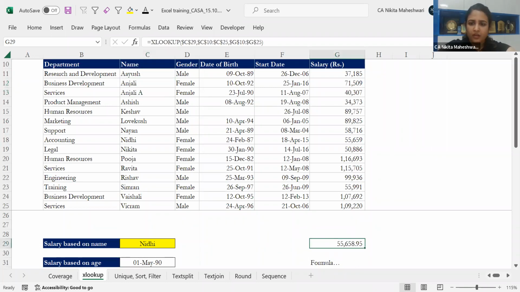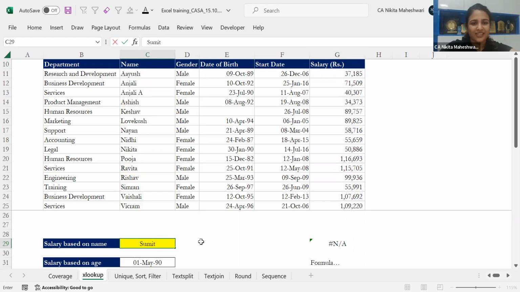G29, okay. This is the formula, sir. This is the formula, if you can see here. Right. So now I'm going to put a name where I've kept it Nidhi and that cell is yellow. I'm going to put a name which is not Nidhi or which is not even in this list also.